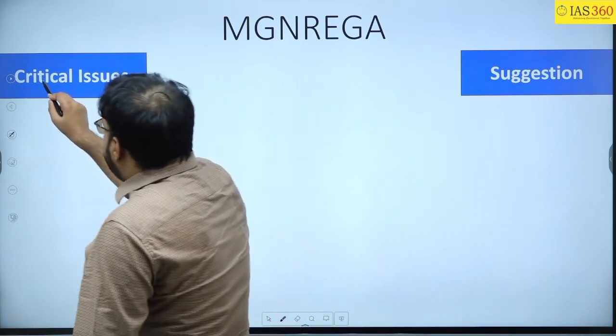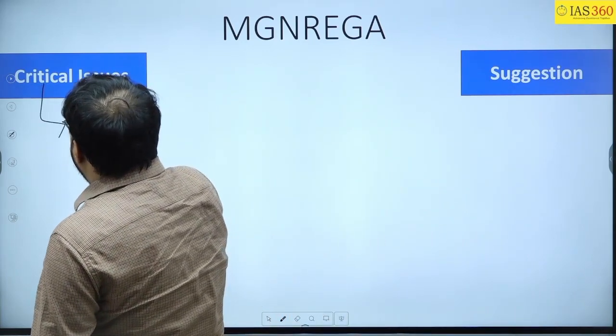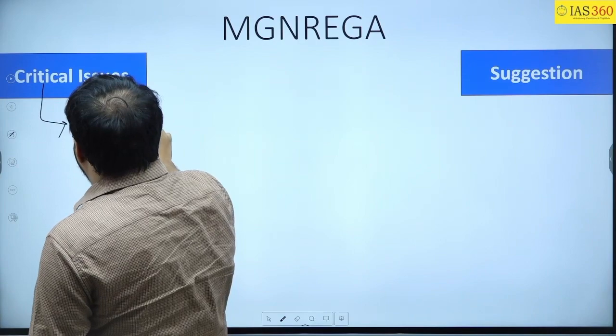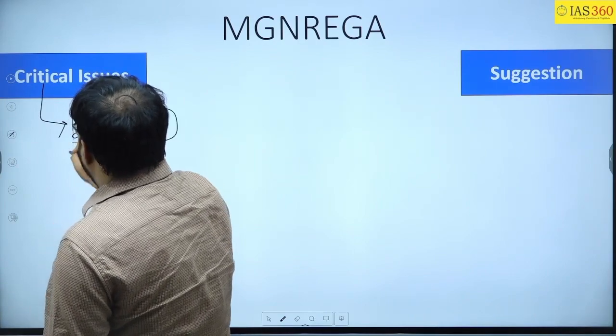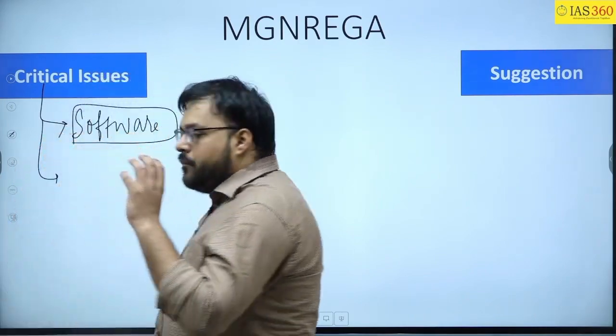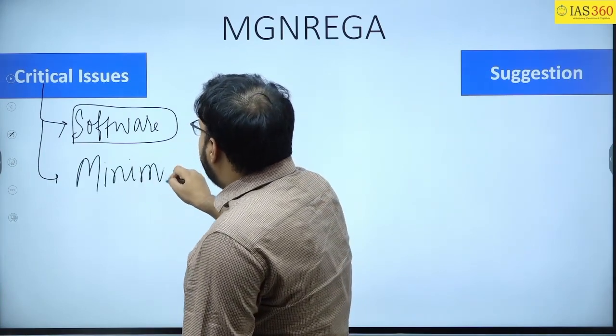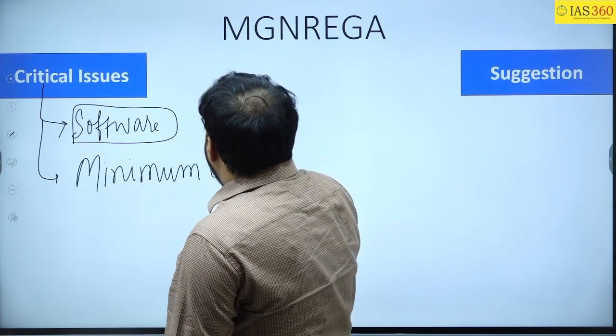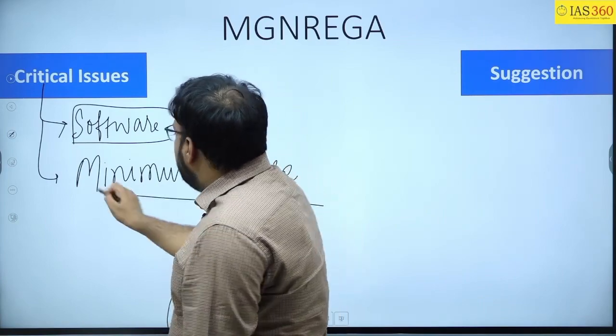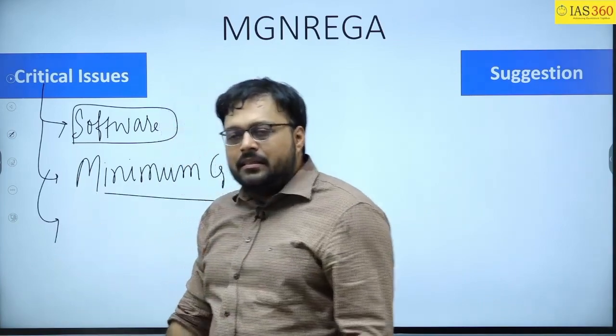The very first critical issue is the software, which we were talking about. Then you can talk about how the MGNREGA wage is not linked to the minimum guaranteed wage, and that's why people are getting less than the minimum wage.